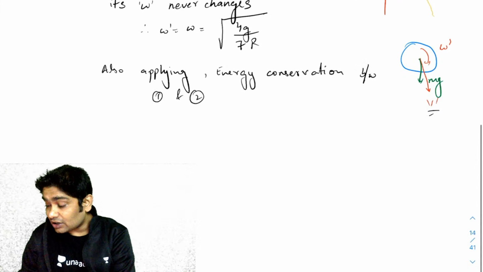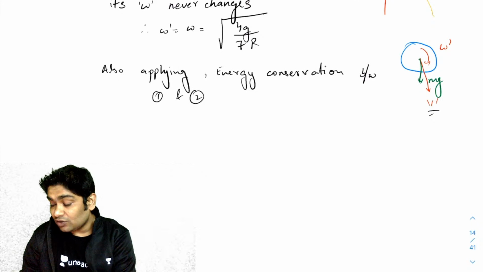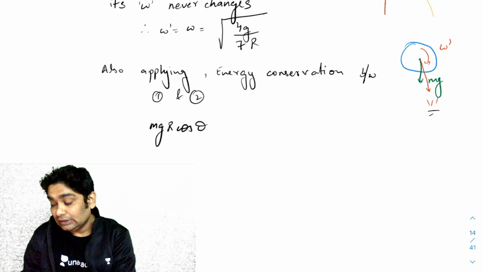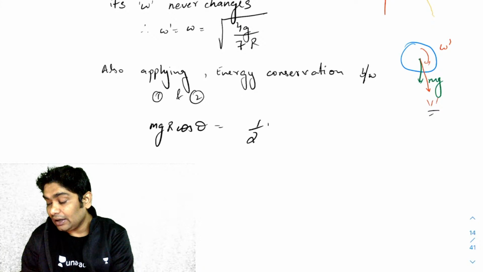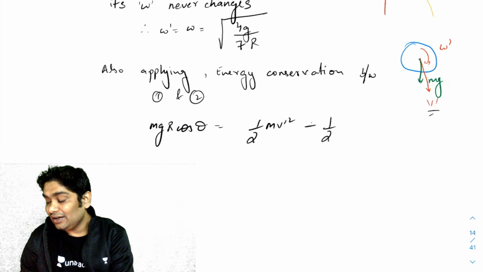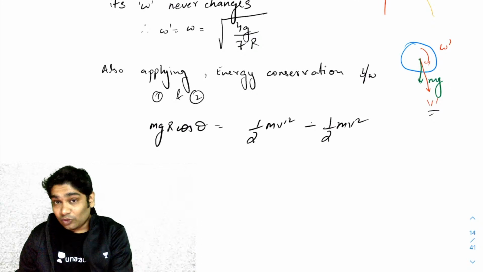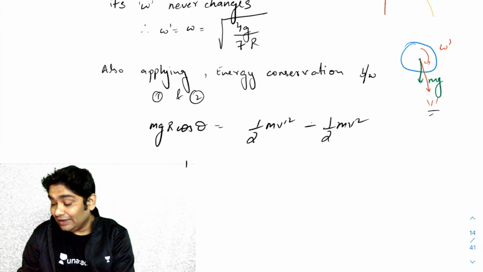So the change in translatory KE would be equal to the loss of potential energy. Therefore, what is the potential energy loss? That is mgr cos theta, and this should be equal to half m v dash square minus half m v square. Correct. So from here, I can find the half m v dash square's value.